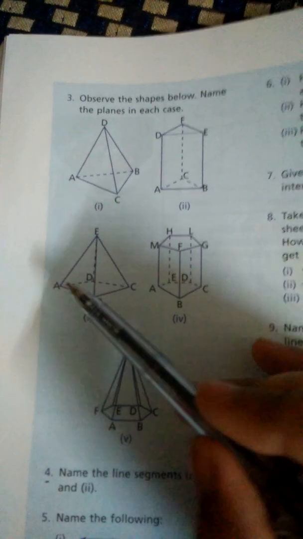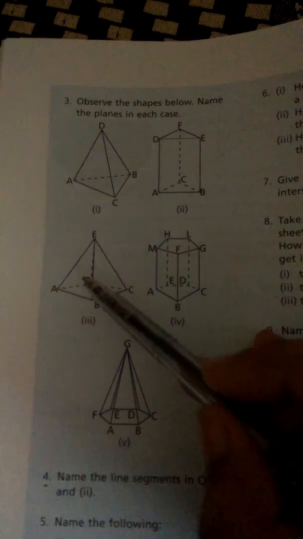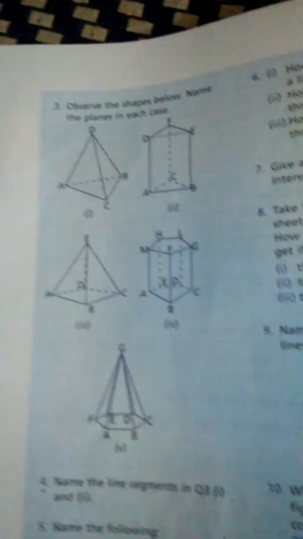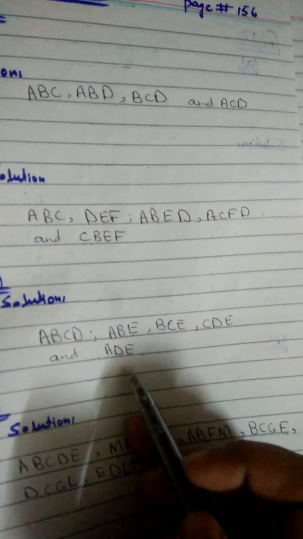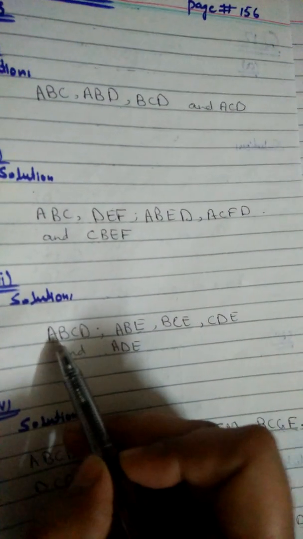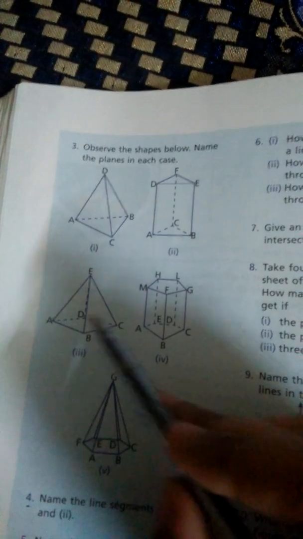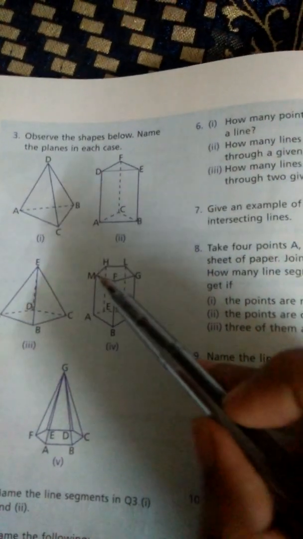In the third part, in this figure we can obtain ADCB plane, ADE plane, EDC plane, and look at this. These are the planes which can be found in the figure. You can also name ABCD as ACDB. As ABCD, you can also name it as DABC. It makes no difference.